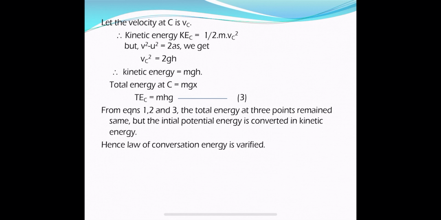But what happened there? At point C, the object only possesses potential energy. The kinetic energy is equal to 0. After traveling some distance, some of the potential energy gets converted into kinetic energy. That means potential energy is decreased, kinetic energy is increased. After reaching the surface of the earth, all the potential energy is converted into kinetic energy. Now the potential energy is equal to 0 and the only energy possessed by the body is kinetic energy.